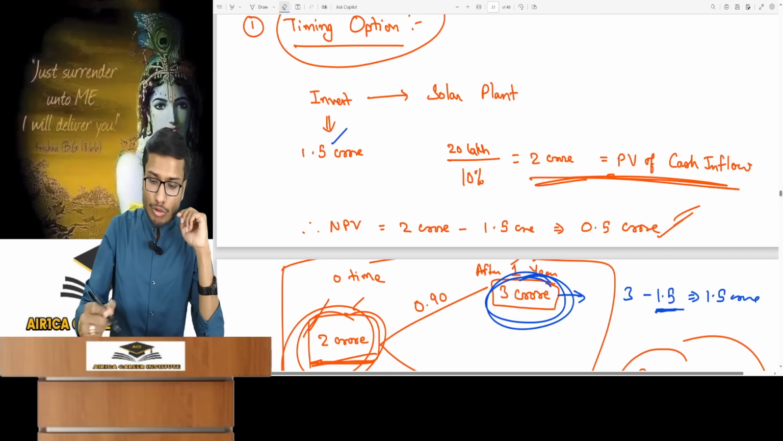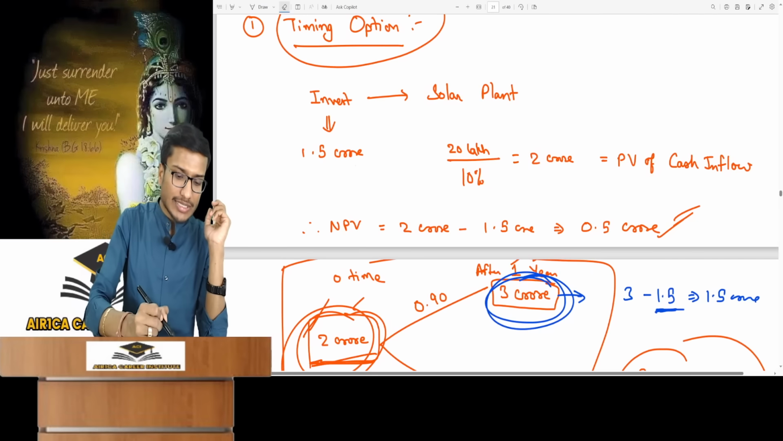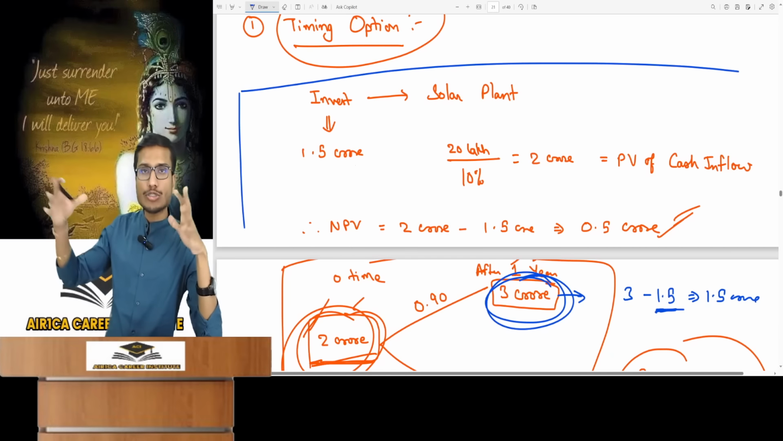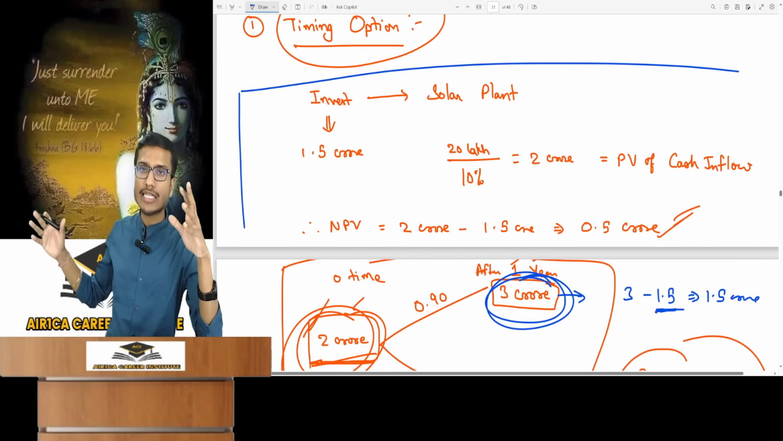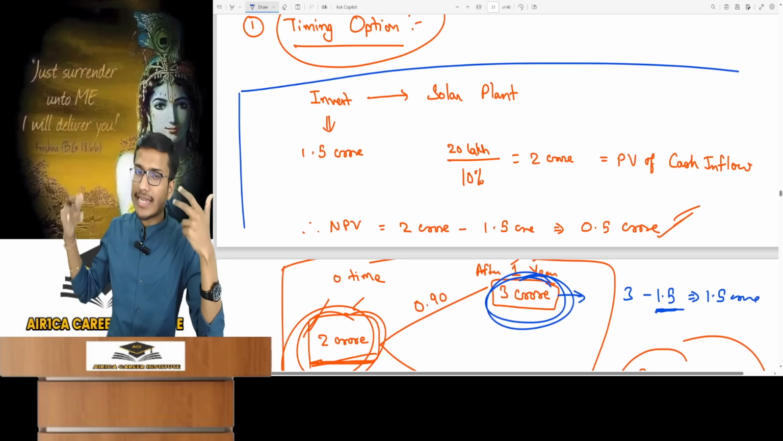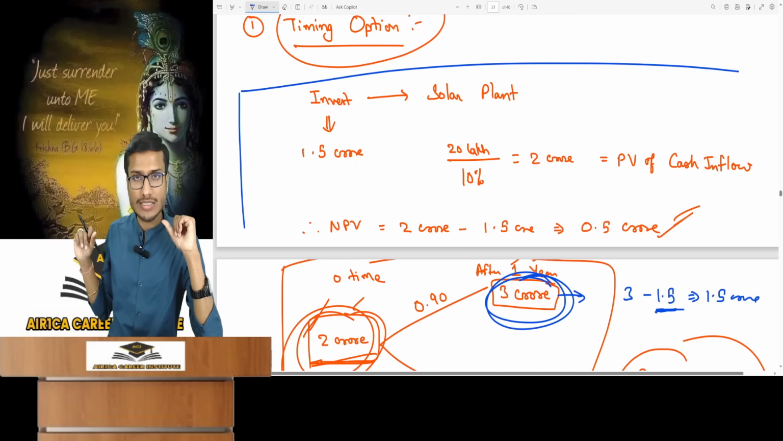Let's suppose I need to invest in a solar plant. Do you understand what it is? I want to install one in my factory. A solar plant means I have to invest in solar panels and other things, which means I won't have to buy electricity from the government. There the cost is, suppose, 10 rupees per unit, and I consume 2 lakh units annually every year. This means a 20 lakh rupees bill.